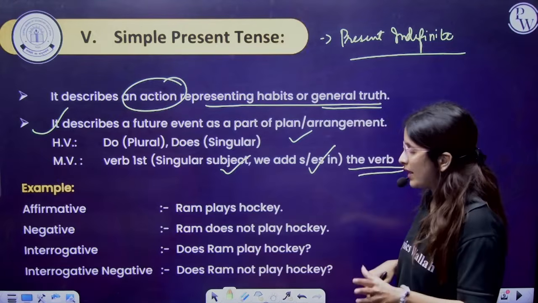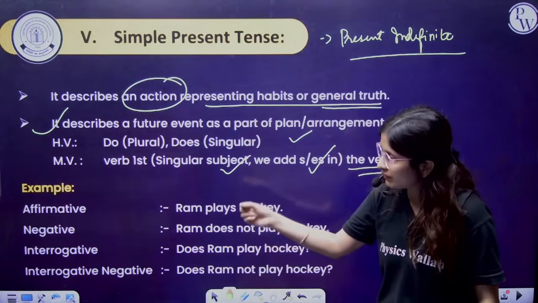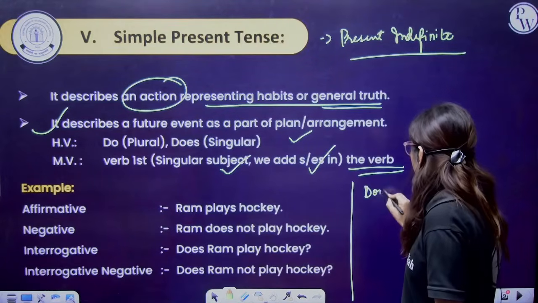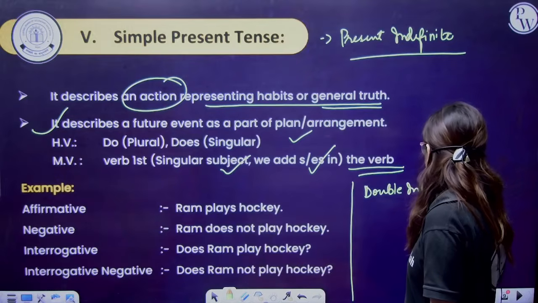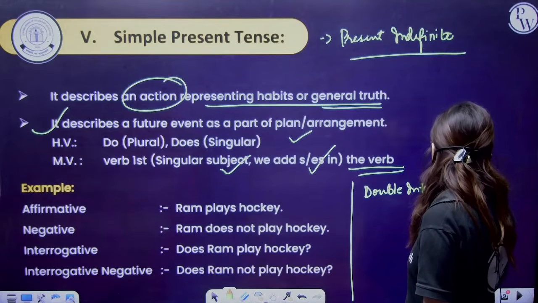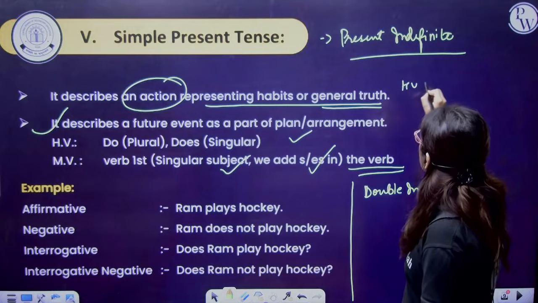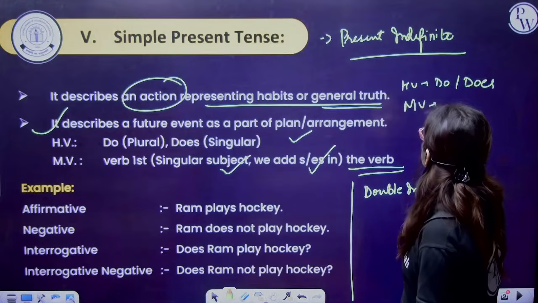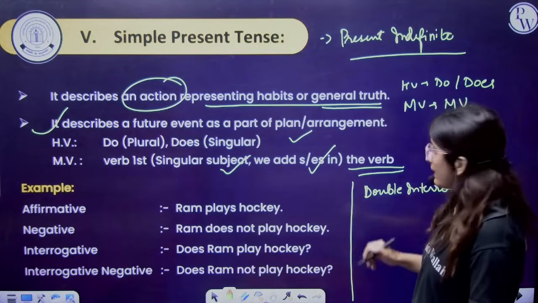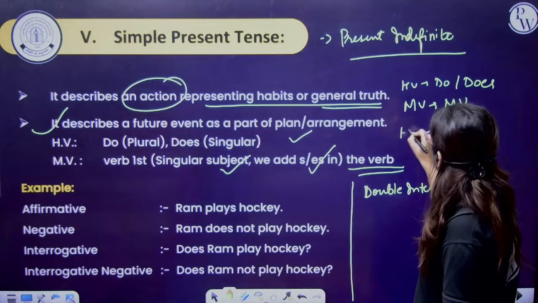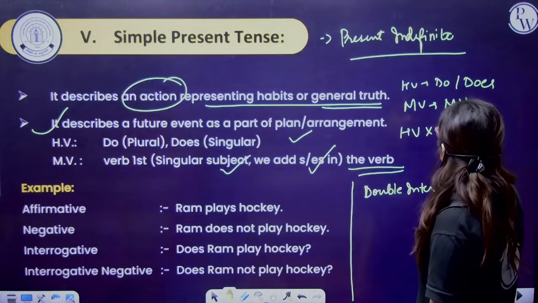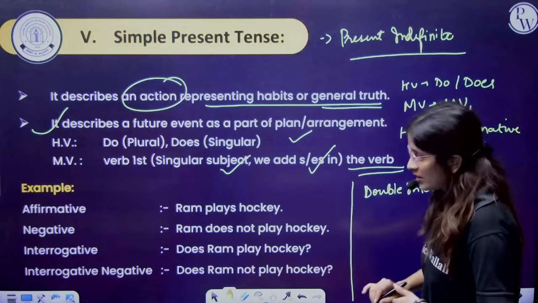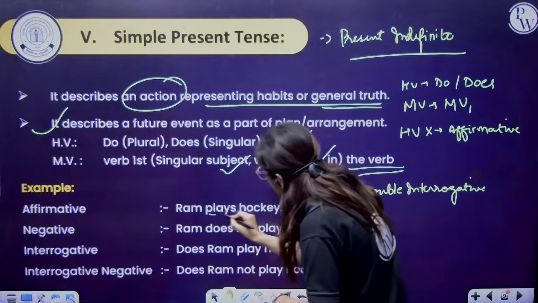Now, for example, I have talked about affirmative, negative, interrogative and interrogative negative, but you also have to write the double interrogative. Helping verb here means do or does. The main verb remains the main verb first form. But in the affirmative sentence, the helping verb will not be there. So that is why it is written here: Ram plays hockey.